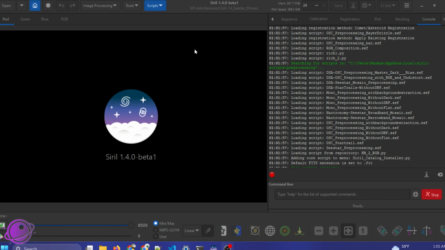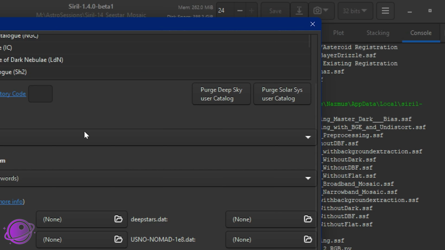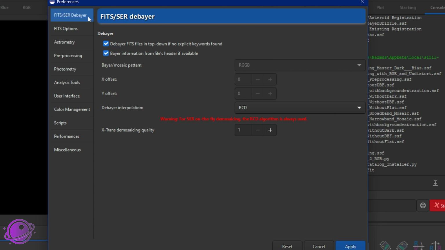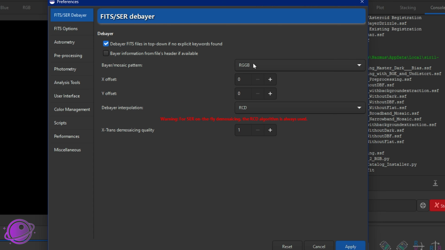Okay, so now we are in Siril, version 1.4.0 beta 1. Before we do anything, we need to do some setup first if you haven't already done it. Under Preferences, click on the little hamburger menu, go to Preferences. Under the fifth Sir debayer option on the first one, you want to make sure that Bayer information from file's header, if available, is selected. The reason is because the current iterations of the Seestars both have GRBG, so you can select this if you want, or you can click on this, and if the data is available, it'll use that. You can customize this, but I found that checking this works with the Seestars pretty well.